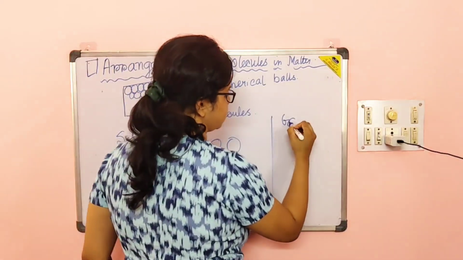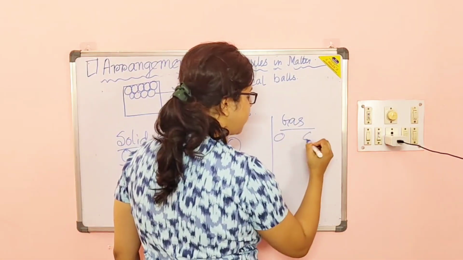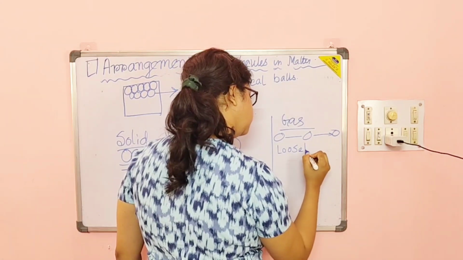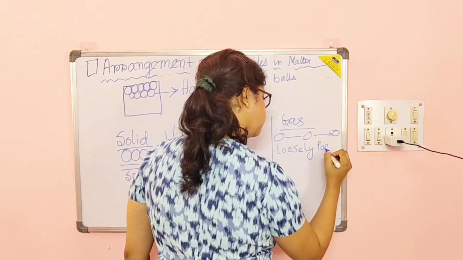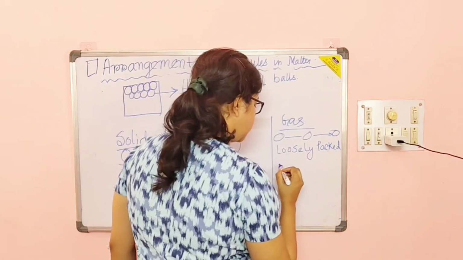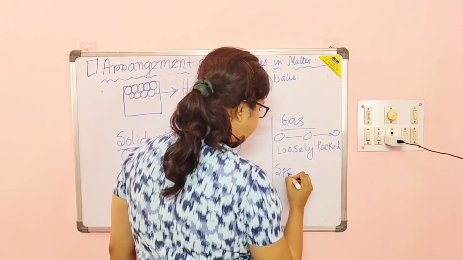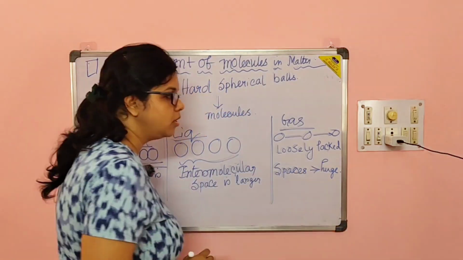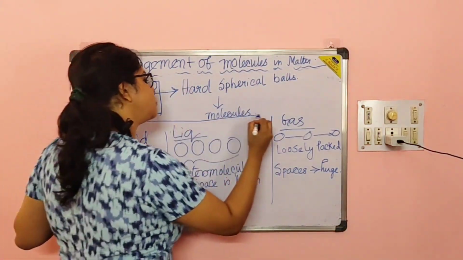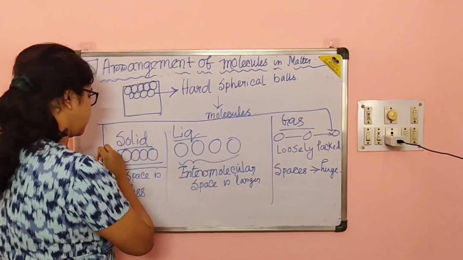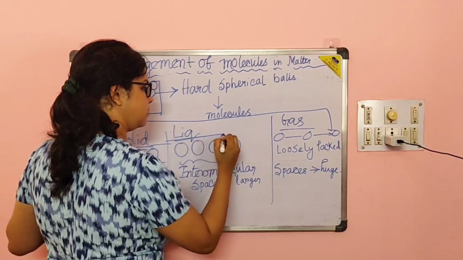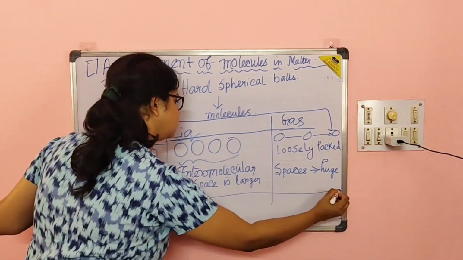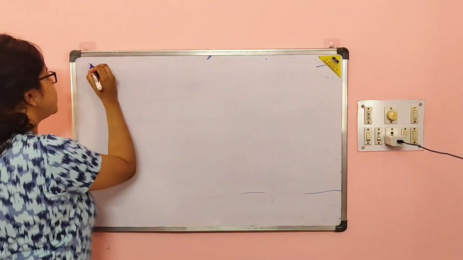In case of gases, they are very loosely packed, so the spaces between them are huge. Is this clear to you? So these are the arrangements of solid, liquid and gases.